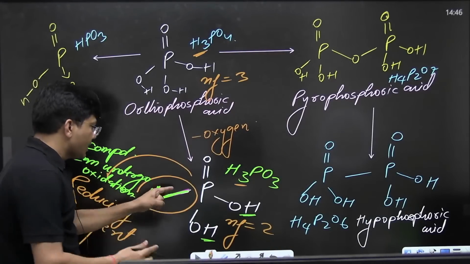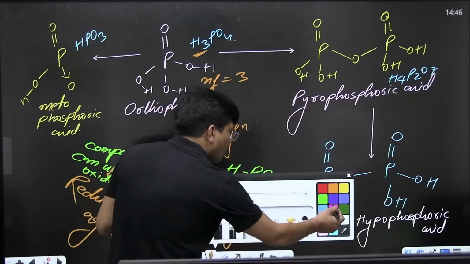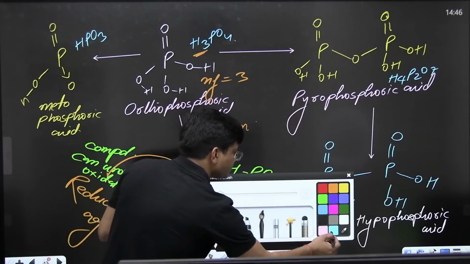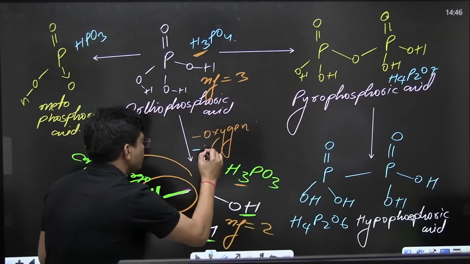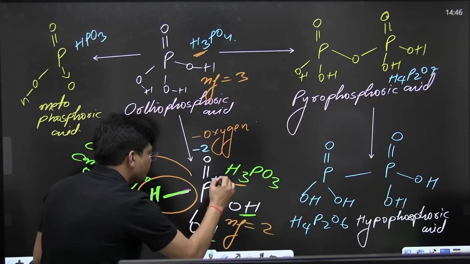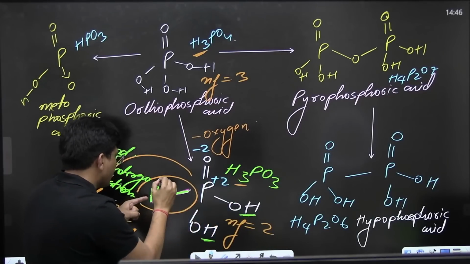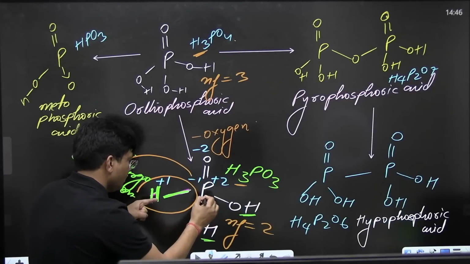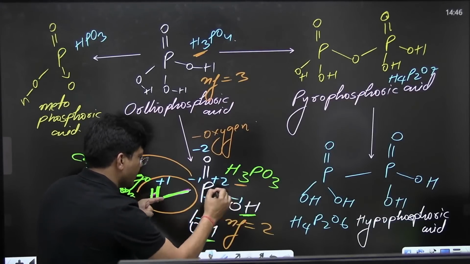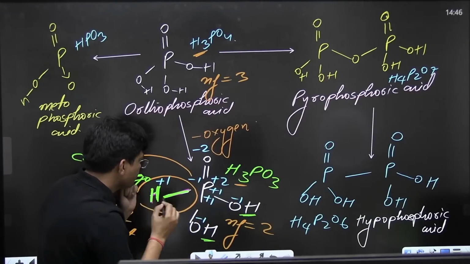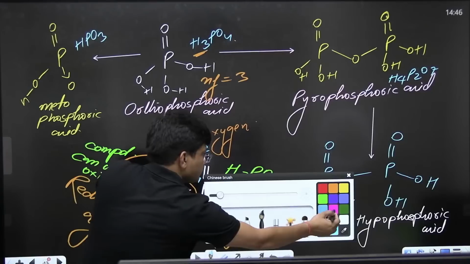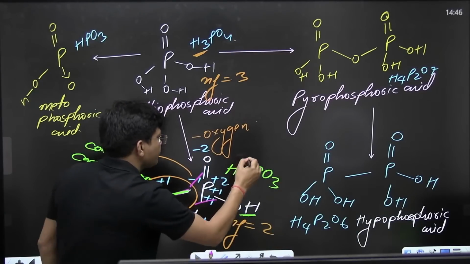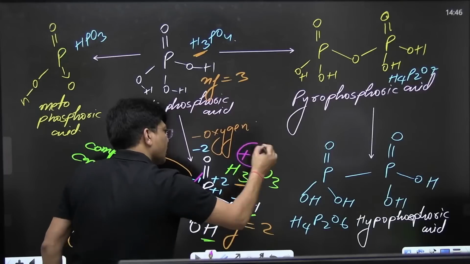What is the oxidation state over here? Do let me know in the chat section. Plus 1, plus 1, minus 1, minus 1, plus 1, minus 1, plus 1; the plus 1 cancels out. So it is plus 3.